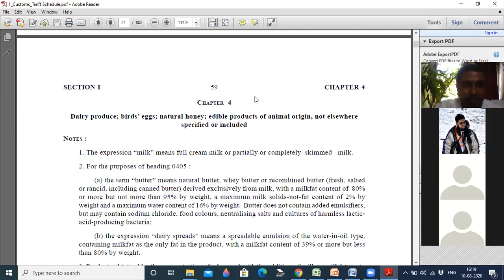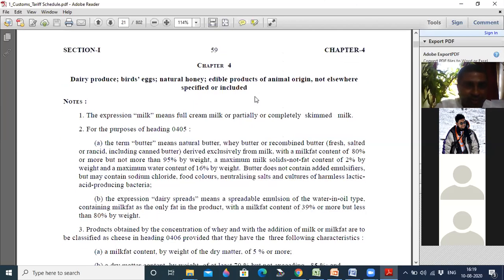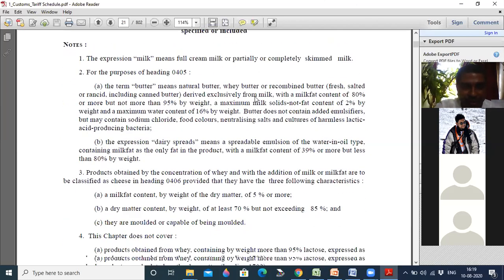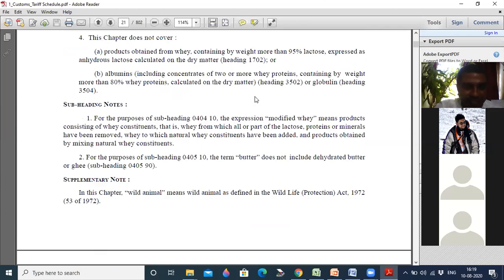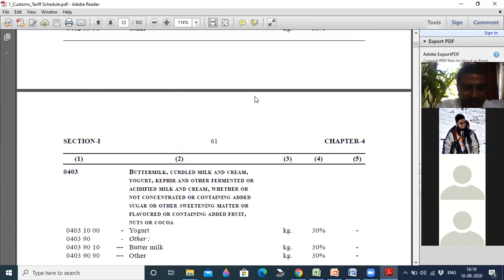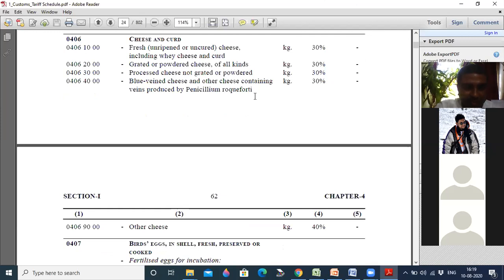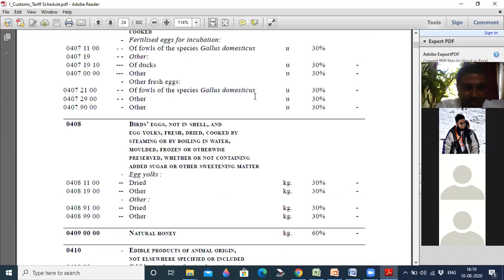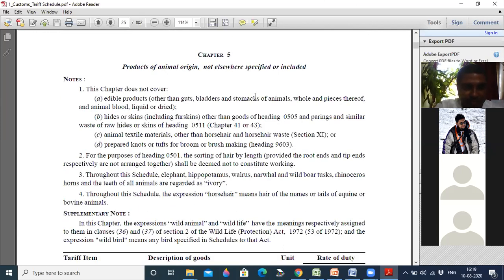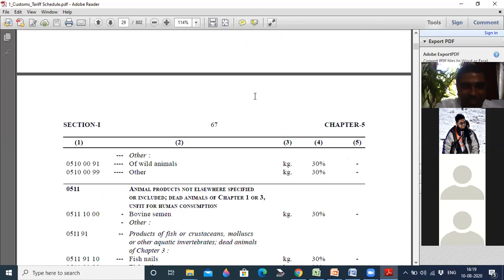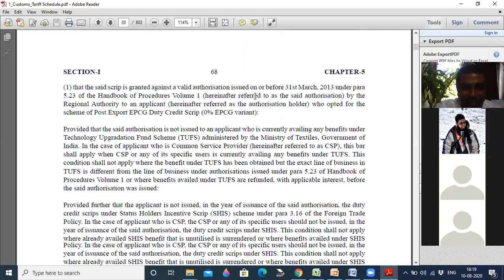Now, chapter 4 is about milk and milk products. They are covered here. Chapter 5, products of animal origin. Like this, several chapters are there. All products are there.